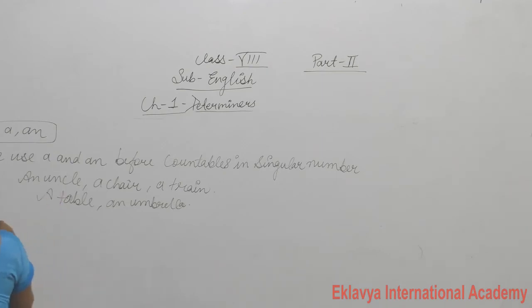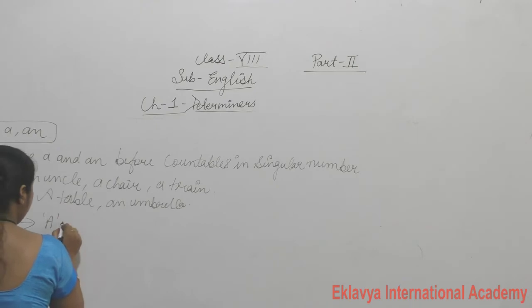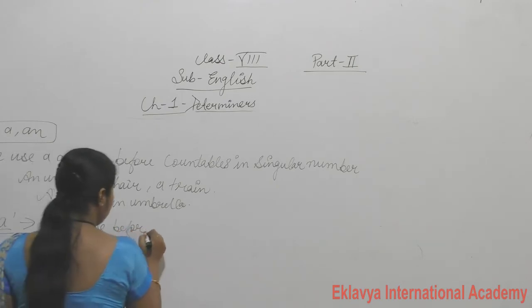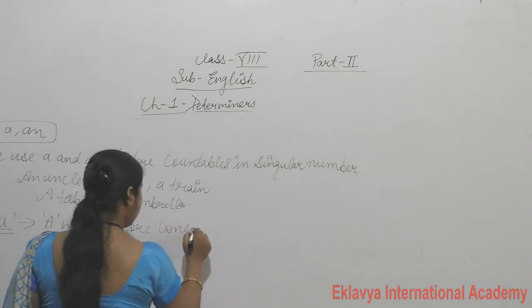Now where we use A, we use before consonant.